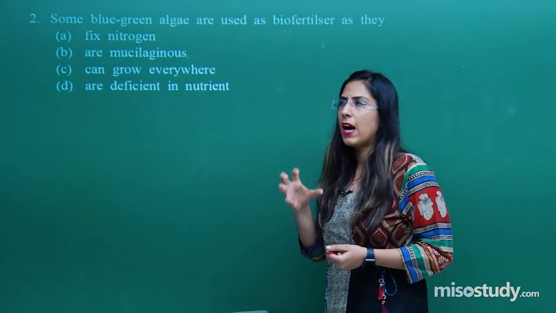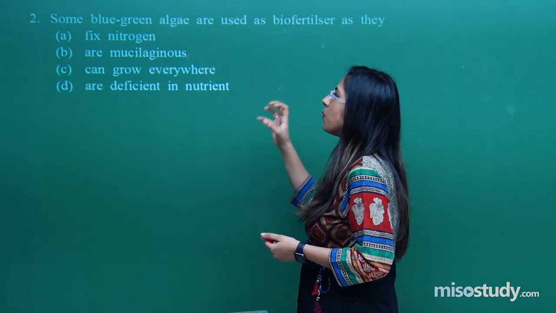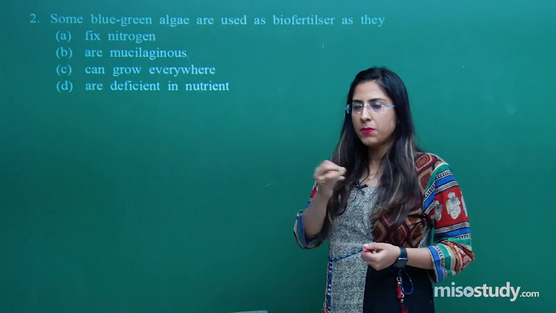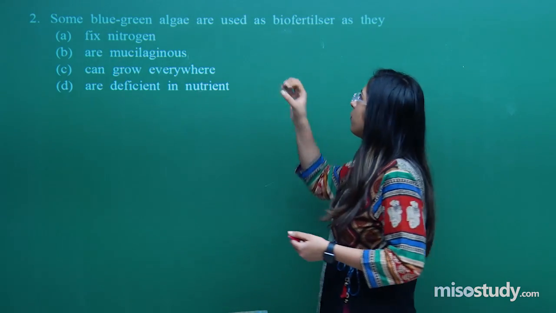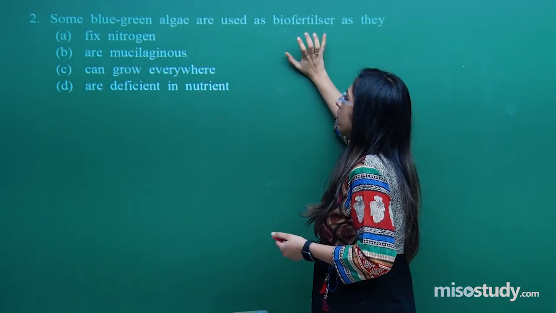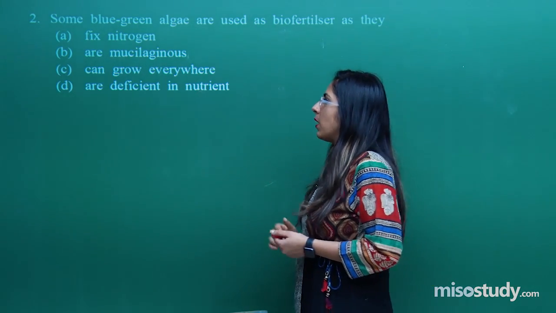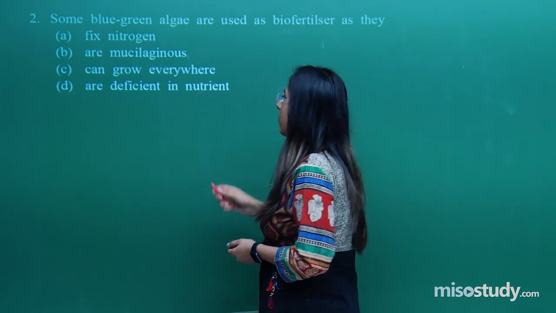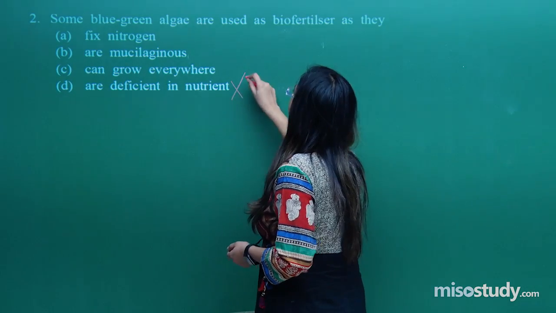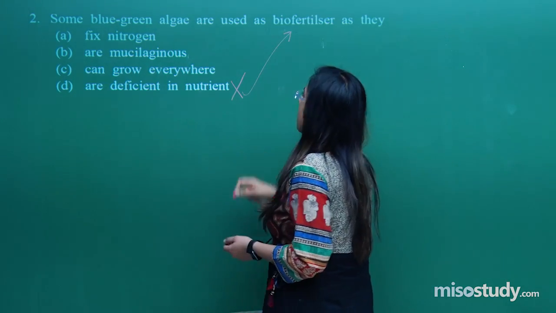Anything which acts as a biofertilizer causes some sort of benefit to the plant, that's why biofertilizers is written over here. Now let us look at the options. Let us start from the last one: they are deficient in nutrients. When they are deficient in nutrients, how can they act as a biofertilizer?